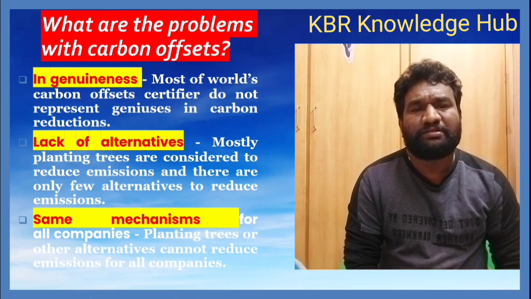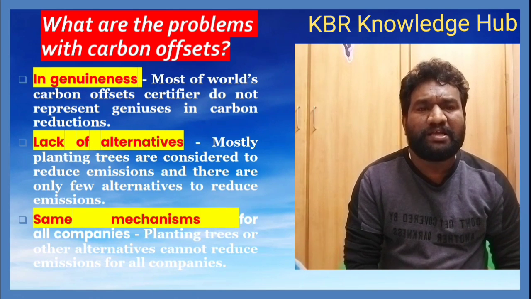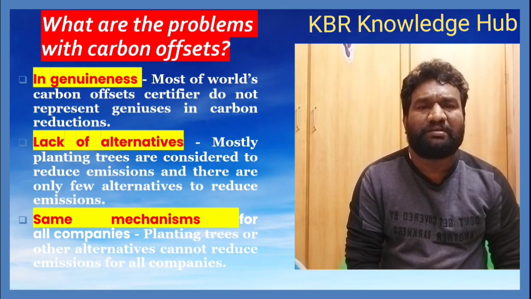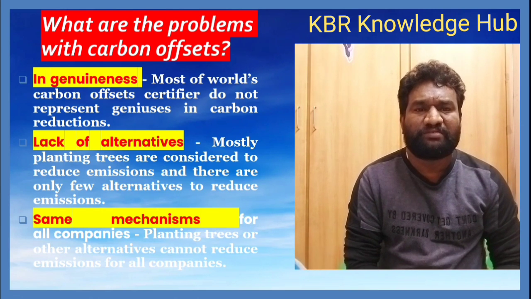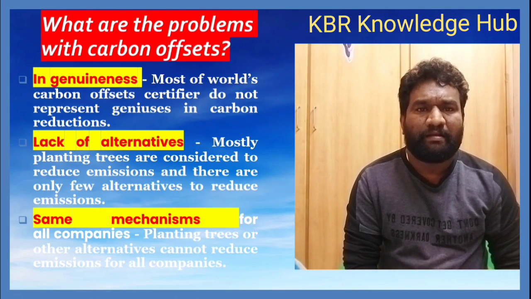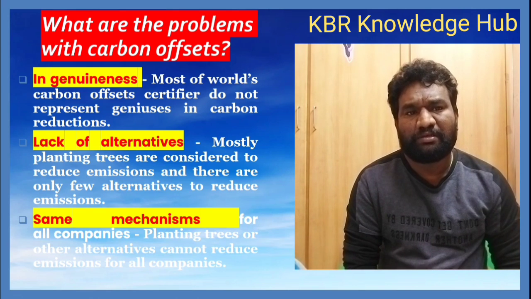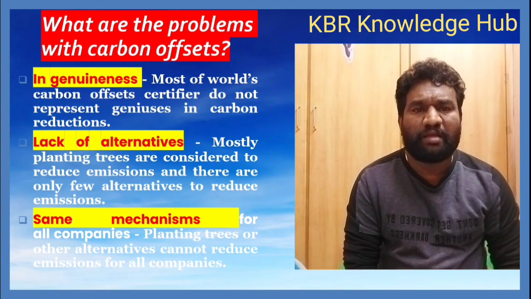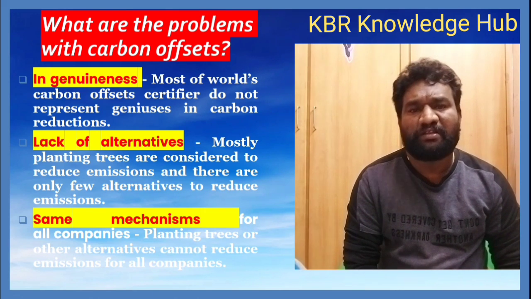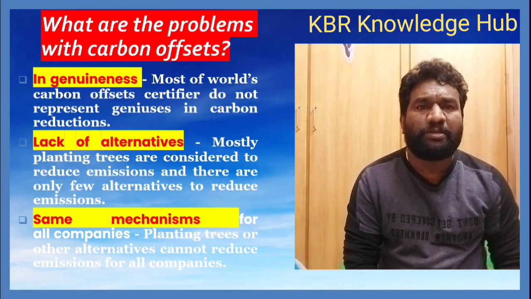And the same mechanism, right? For all companies, planting trees or other alternatives cannot reduce emissions for all companies. Are you getting my point here? The same mechanism applied by all companies may not reduce the carbon emissions. They're releasing more emissions to the environment, but the offsets are not genuine, right? And there is no alternative for that also. These are the most major problems of carbon offsets.